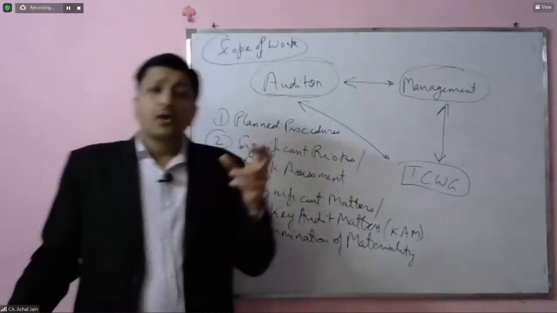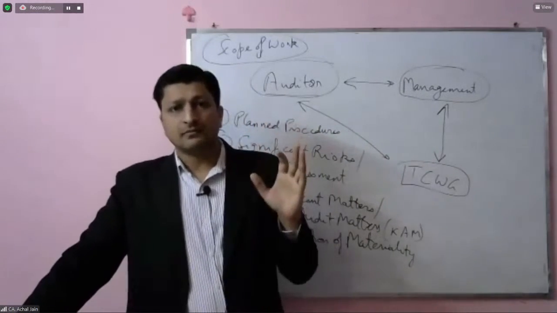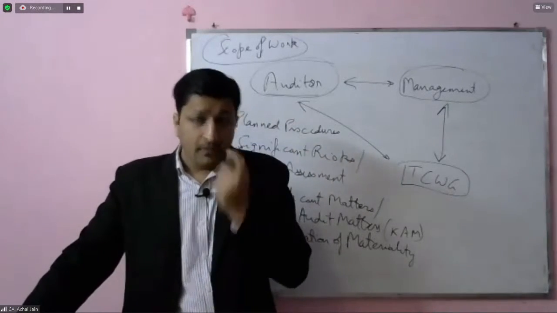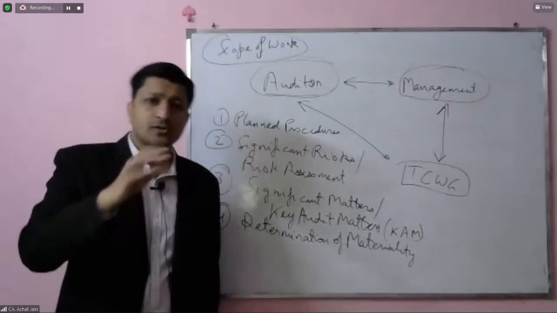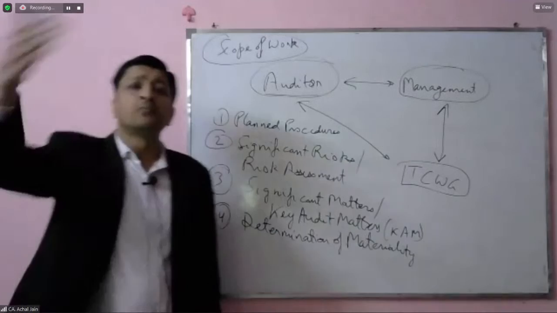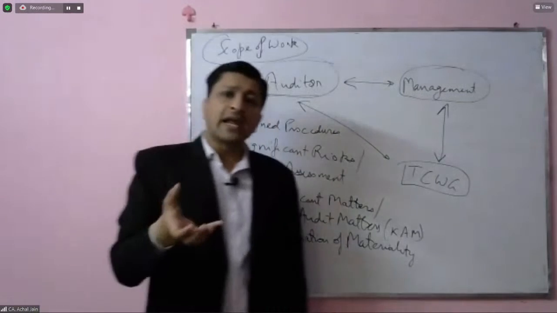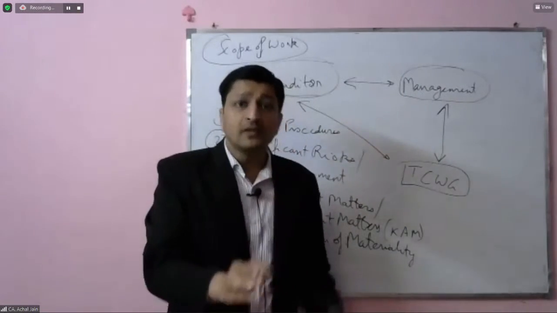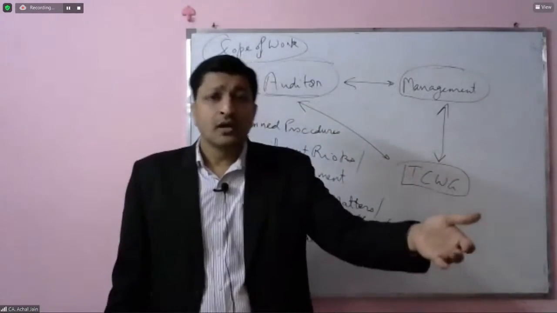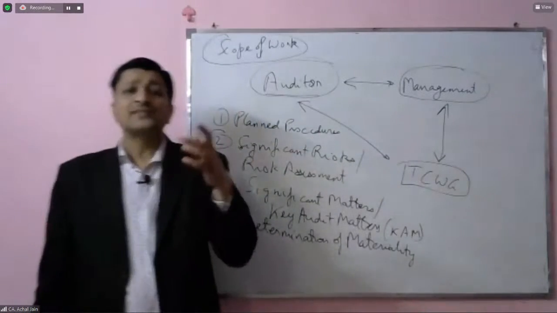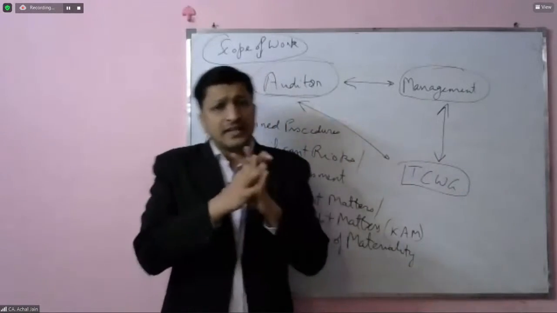Let's suppose the audit team comes up with 20 observations which are actually significant. Out of those 20 observations, 15 got closed. Got closed means they didn't get reported anywhere in the audit report. Why? Because those were adequately taken care of by the management in discussions with the auditor. Those adjustments arose during the course of the audit, but management agreed to all of those adjustments and passed the adjustment entries in the financial statements. That's why it got concluded.